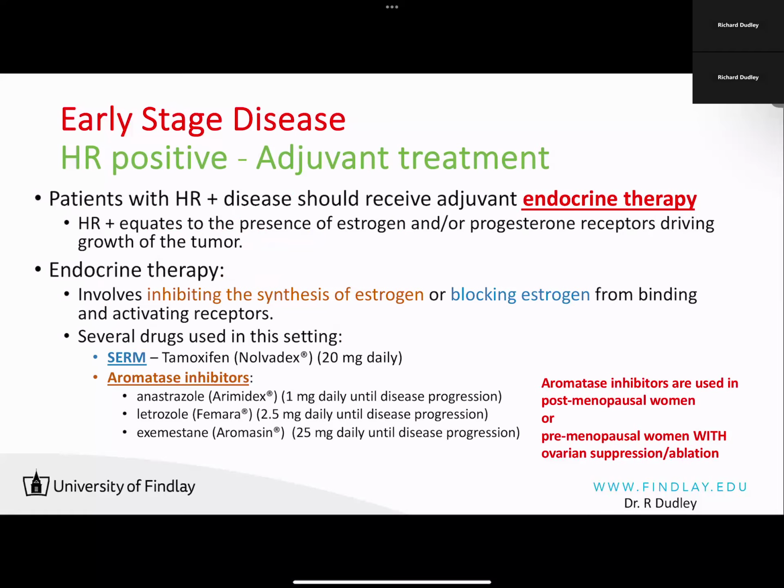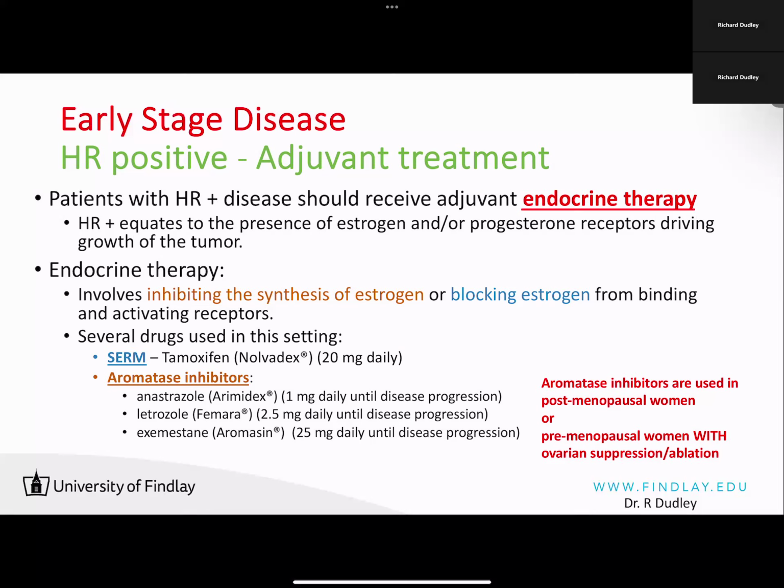Hormone receptor positive adjuvant therapy, all right, largely equates to giving that patient endocrine therapy. And endocrine therapy is defined as giving the patient a drug that has the ability to either interfere with estrogen synthesis or interfere with estrogen binding to estrogen receptors.